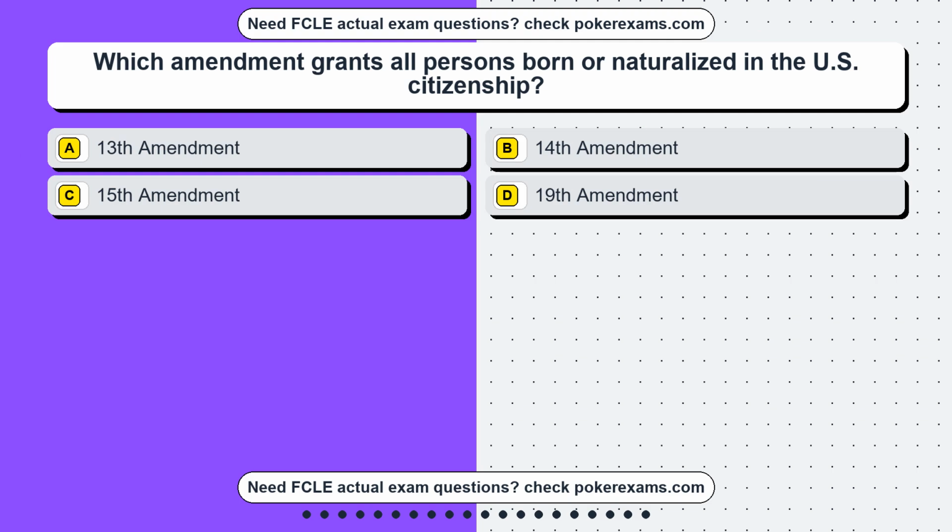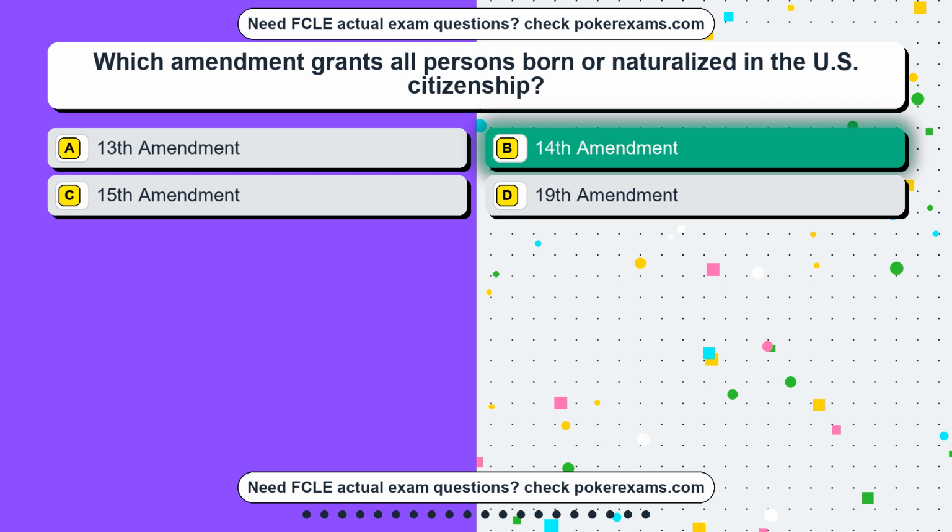Question 8. Which amendment grants all persons born or naturalized in the U.S. citizenship? Option A, 13th Amendment. Option B, 14th Amendment. Option C, 15th Amendment. Option D, 19th Amendment. The correct answer is option B, 14th Amendment.